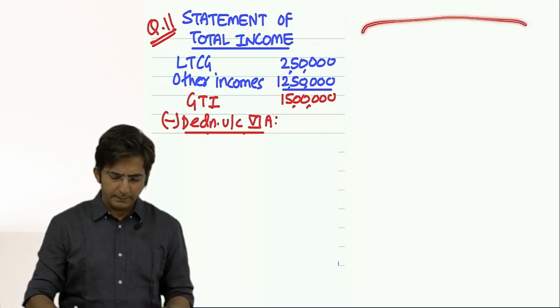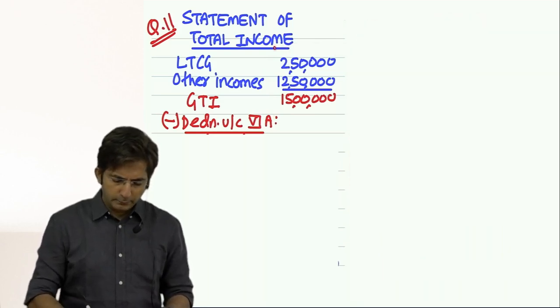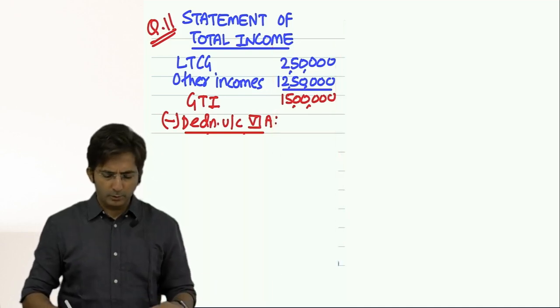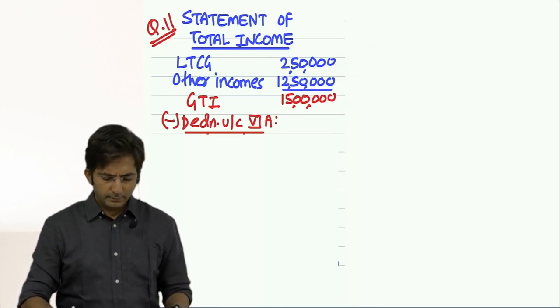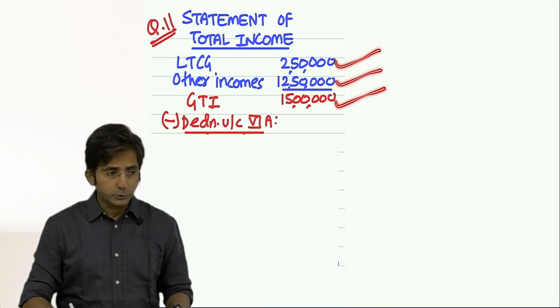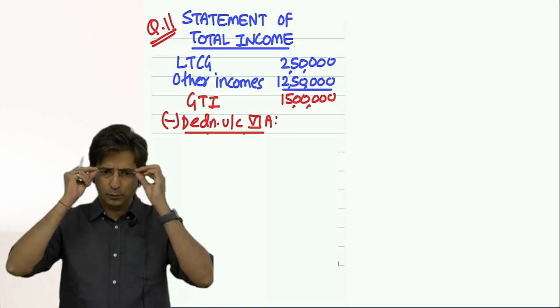See, this part I have solved something else, okay. So I have just prepared one column. So if you have prepared inner column, outer column, this will go directly in the outer column. Long-term gain directly in the outer column, other income directly in the outer column, gross total income. Okay, now in deduction under chapter 6A, what sequence will you follow?